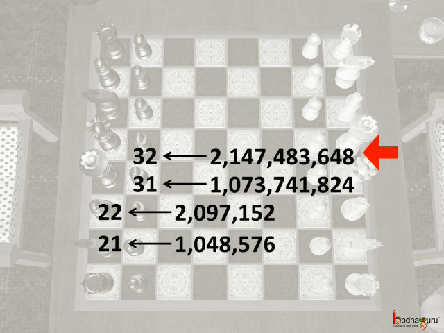It would be 2 multiplied 31 times and it becomes 2,147,483,648. Such a huge number.